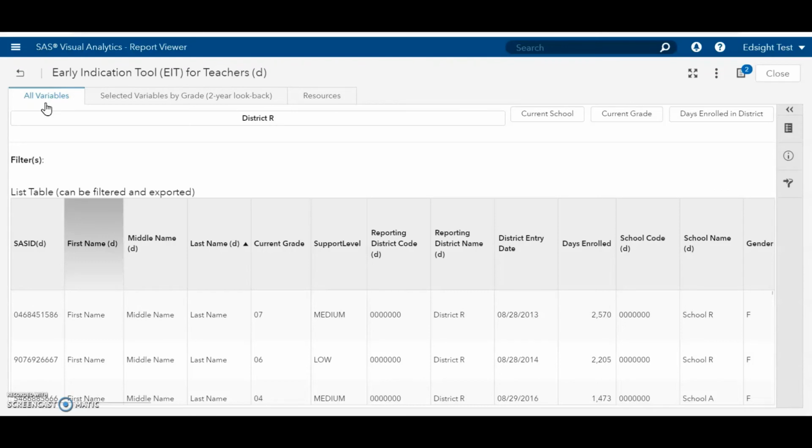On this tab, you can filter the list table using the filters in the upper right-hand corner of the report. You do not have to filter the list table, but it may make the data more manageable to work with in the Batch Data Lookup tool. Please note that the Batch Data Lookup tool allows for up to 5,000 rows of data.